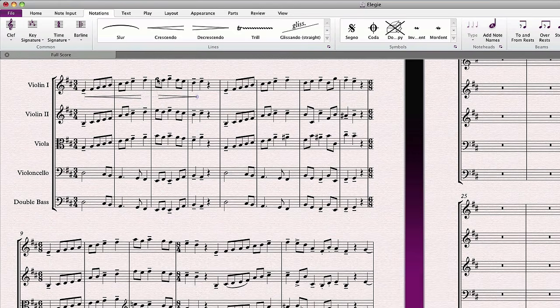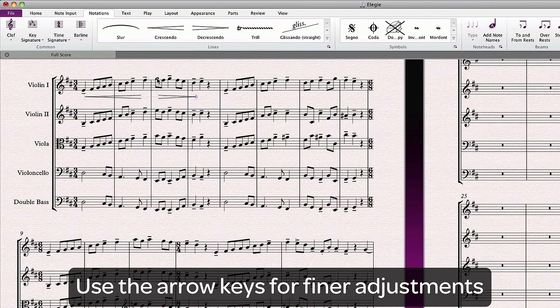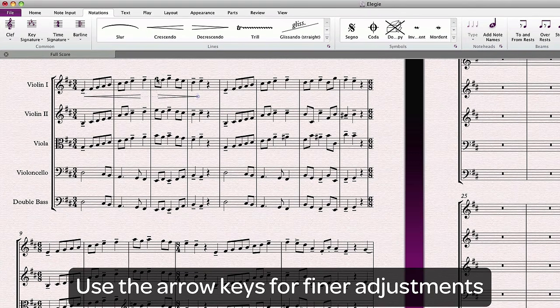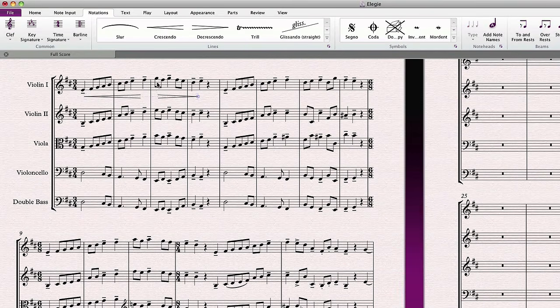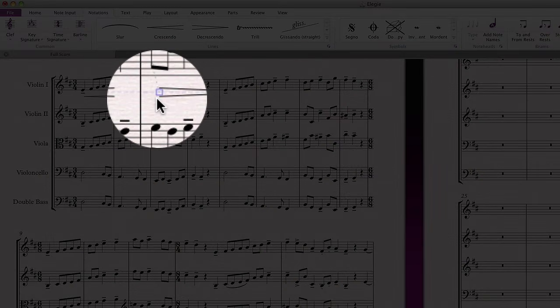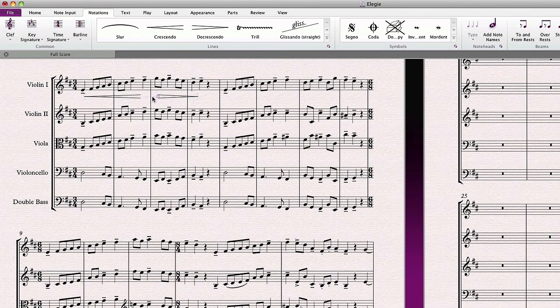You can use the arrow keys for finer adjustments left or right, or even up and down. Remember that in Sibelius, Command on Mac or Control on PC means do this but more, and you can hold down Command and use the arrow keys to move the hairpin in larger increments. If you click either end of a hairpin, a small handle will appear, which will allow you to make these adjustments. You can, of course, use the mouse as well.